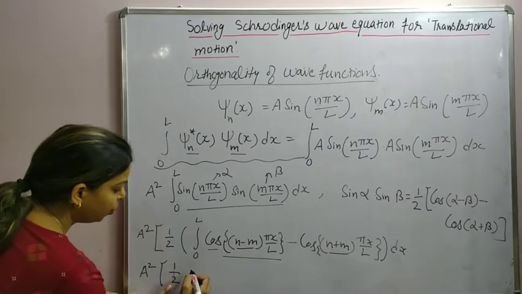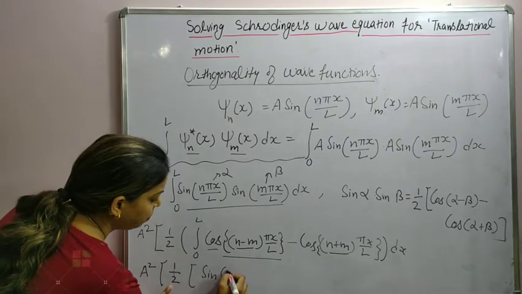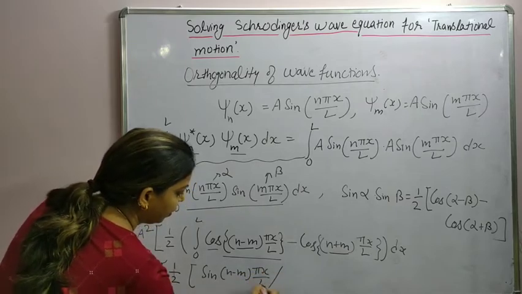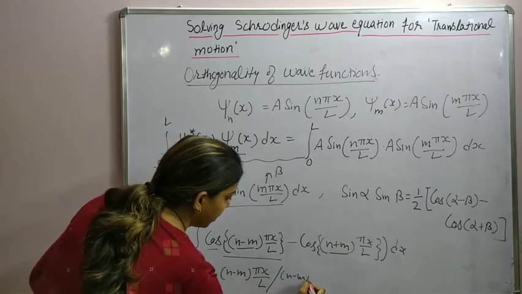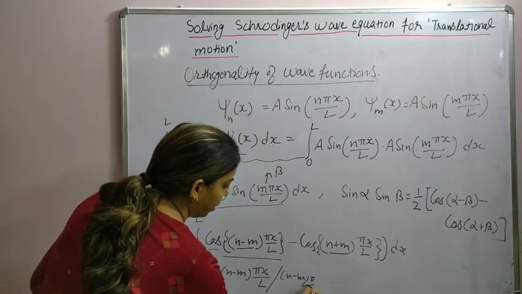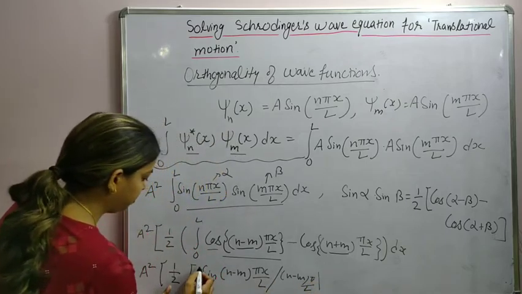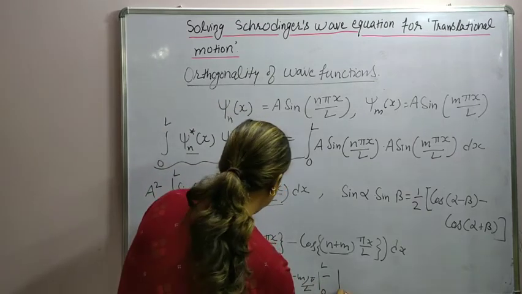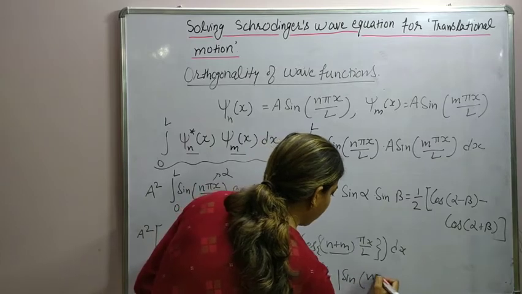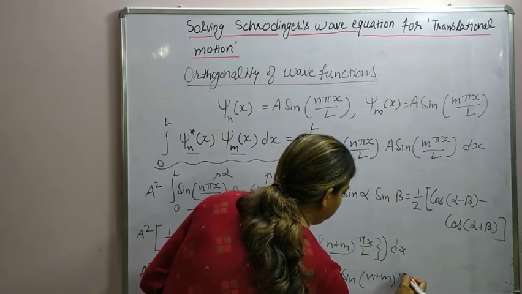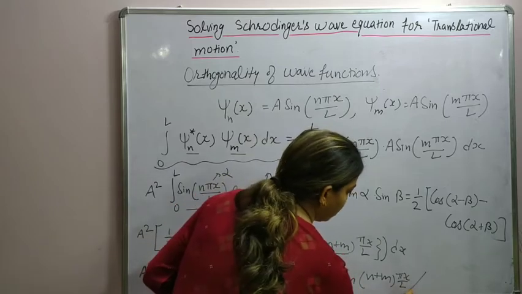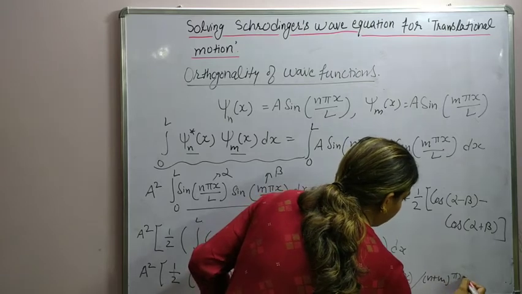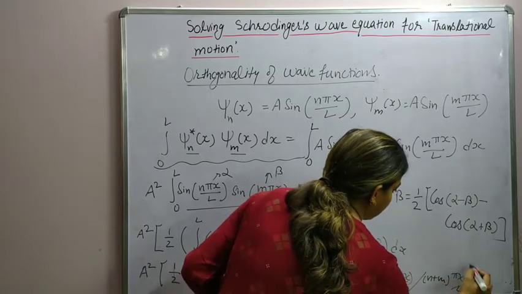All right. So here you have sine of (n minus m) pi x upon L, and this divided by (n minus m) pi by L, limits 0 to L, minus sine of (n plus m) pi x upon L, this whole divided by (n plus m) pi by L, 0 to L.